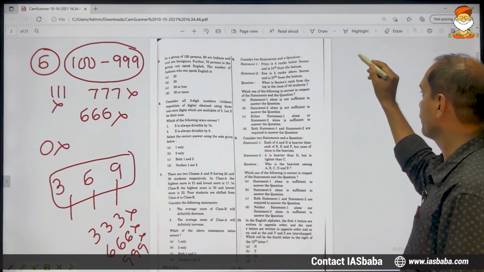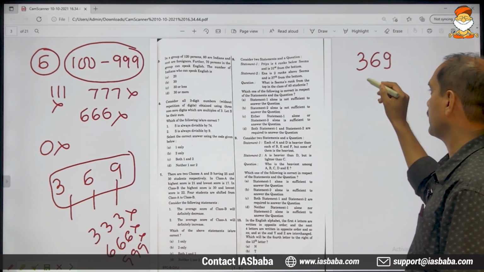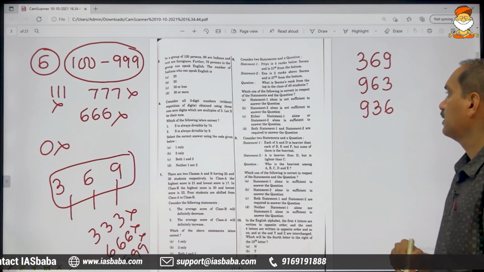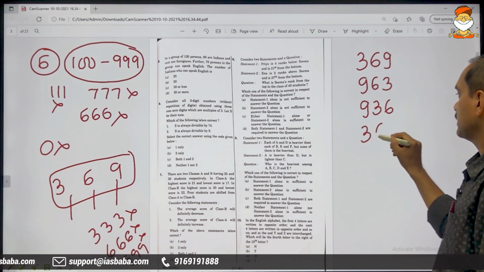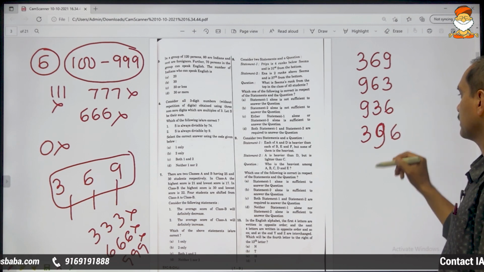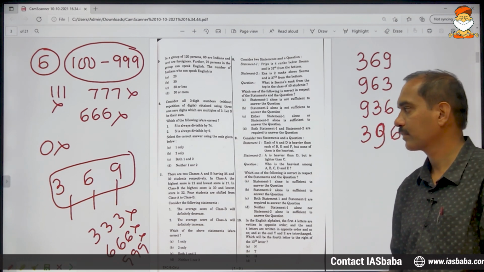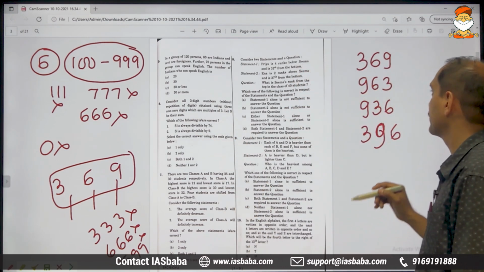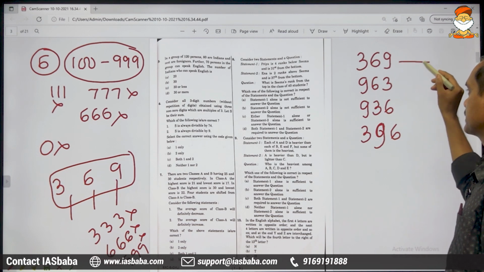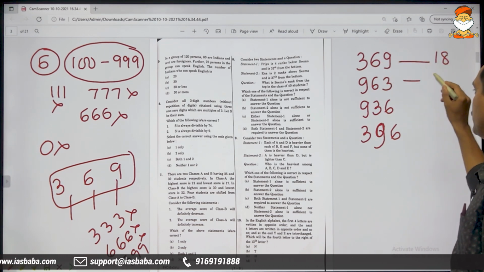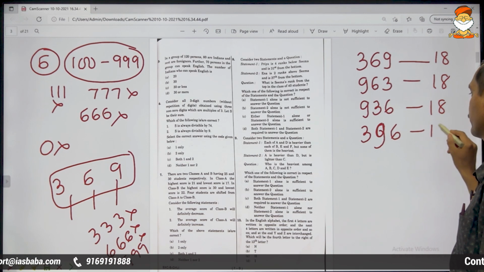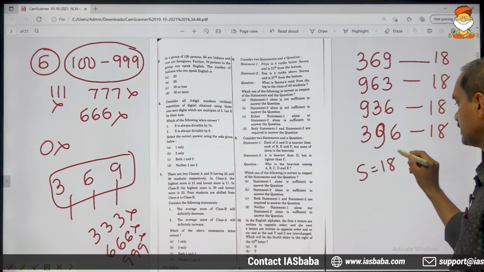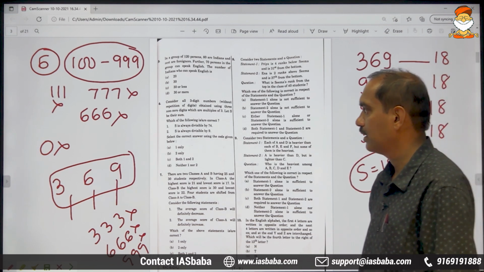So then which are allowed? You can write 369, you can write 963, you can write 936, 396. This kind of numbers you are allowed to write. Now let S be their sum. The sum of all these digits, 3 plus 6 plus 9. Everywhere you are getting 18 only. S is 18, sum of all the 3 digits is 18.